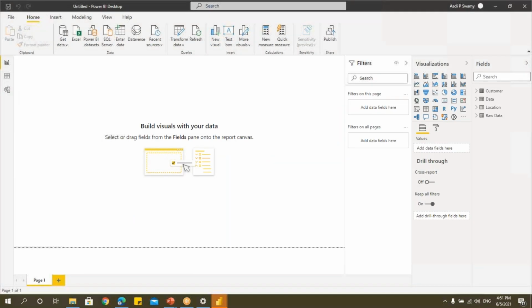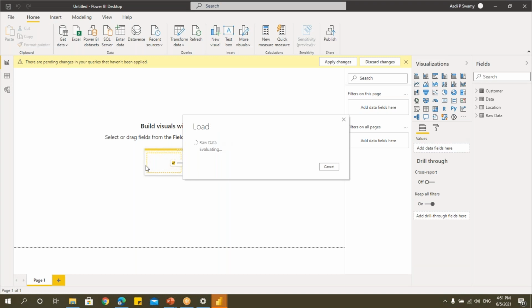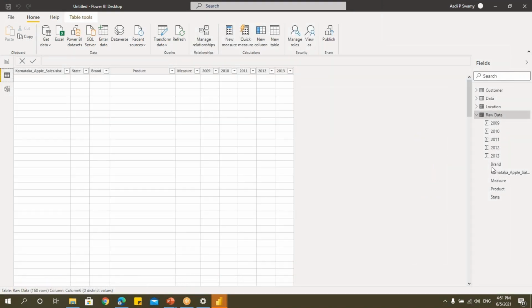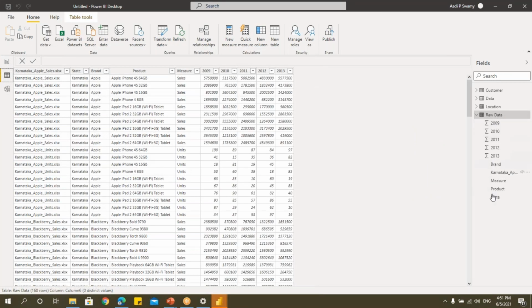If you come back to this raw data, now let's go to this data and you can see that in the raw data I'm getting the headings here and there is no heading from other tables as well. So this is how we can use this Power Query editor.